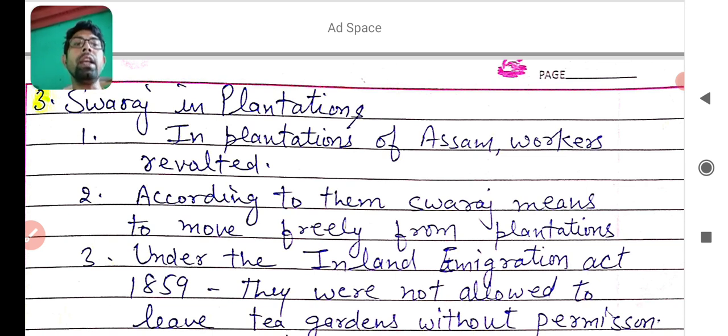Under the Inland Emigration Act of 1859, it will be an objective type question in the exam. When was the Inland Emigration Act passed by the British? You will write 1859, and it will be a major question in the exam. What do you mean by the Inland Emigration Act? You will write that according to this act, plantation workers were not allowed to leave the place without permission of plantation owners.